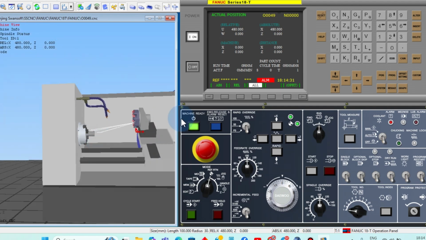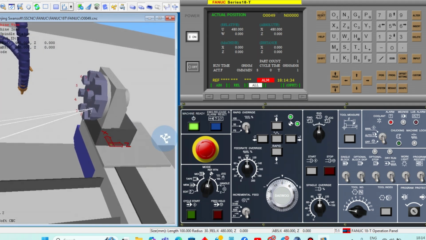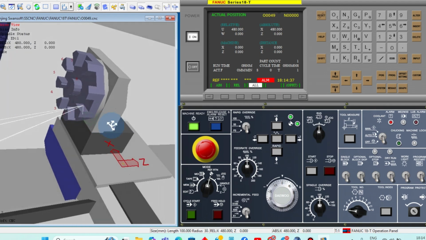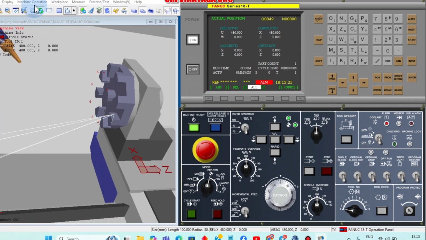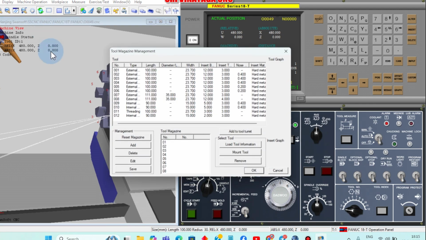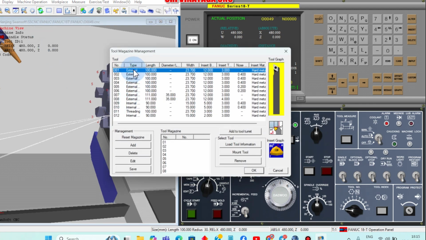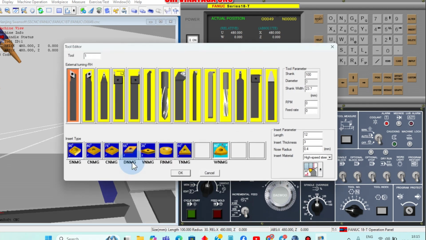Now we should set the tool here. This is the turret position T1, T2, T3. Now go to machine operation, tool management, first tool, first tool edit. Now this is the tool library. We can use any tools: SNMG, CNMG, DNMG, VNMG, TNMG. We can use this TNMG insert.